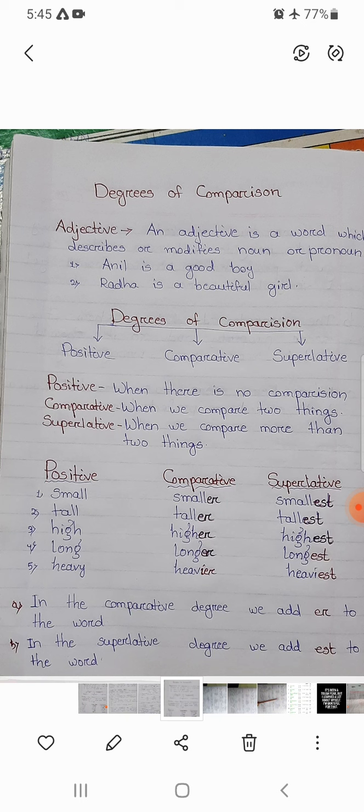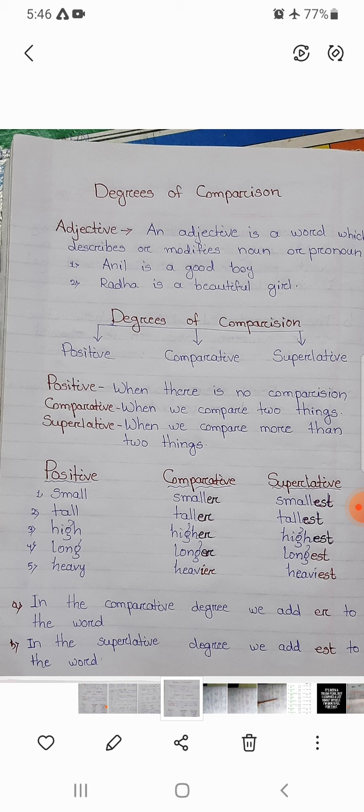Anil is a good boy. Radha is a beautiful girl. In these two sentences, we identify what the adjective is. Anil is a good boy. In this sentence, good is the adjective and boy is the noun.